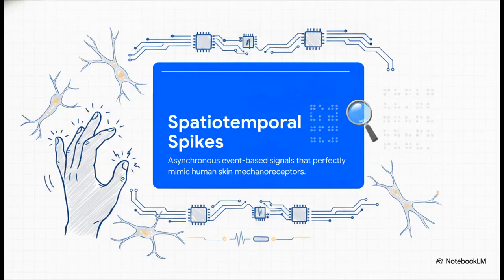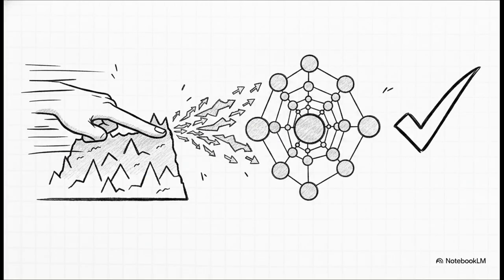Now what the sensor outputs are known as spatiotemporal spikes. And these spikes? They are a perfect digital mirror to our own biology. They perfectly mimic the way human skin mechanoreceptors, the biological sensors in our fingertips, fire off asynchronous signals when we read Braille. It is literally biomimetic sensing. To process all these spikes, the system feeds 200 millisecond tactile sequences into a lightweight convolutional neural network, essentially a highly advanced AI pattern recognizer.